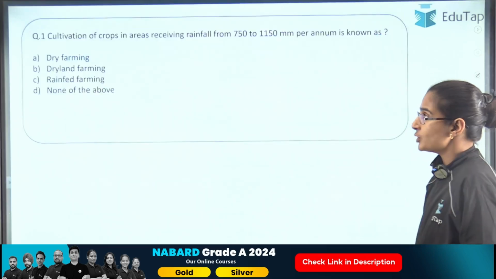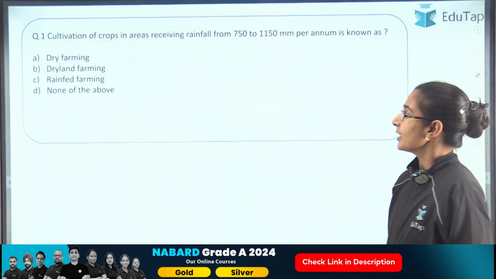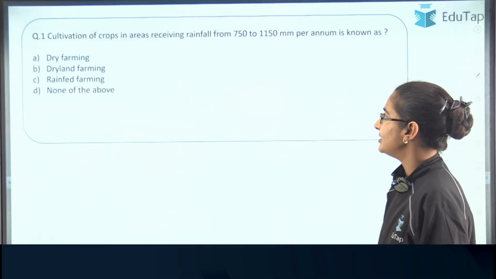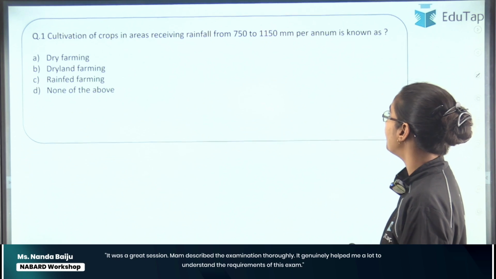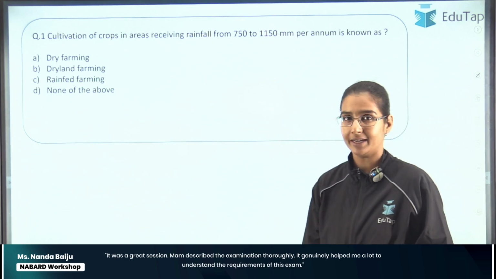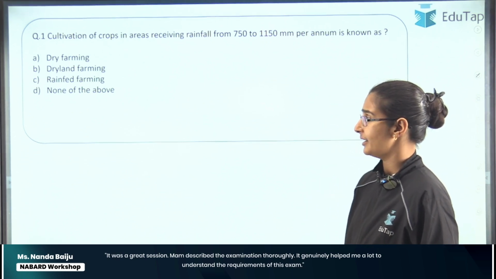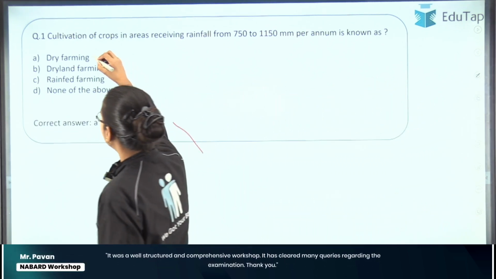Alright, so the first question for today's class is cultivation of crops in areas receiving rainfall from 750 to 1150 millimeter per annum is known as what, right? So the correct answer here is option number A, dry farming.